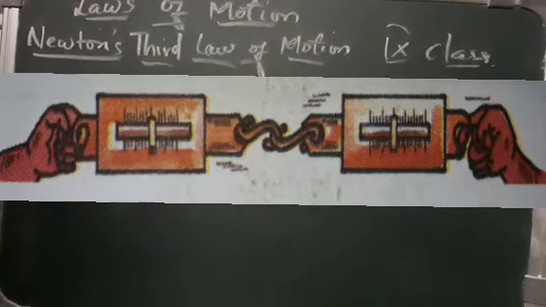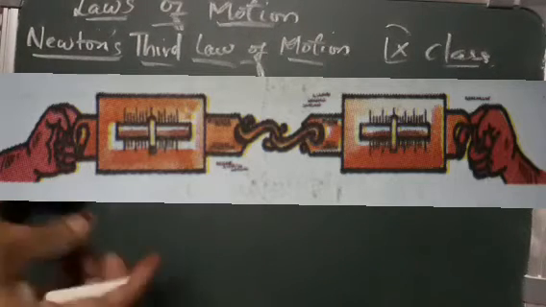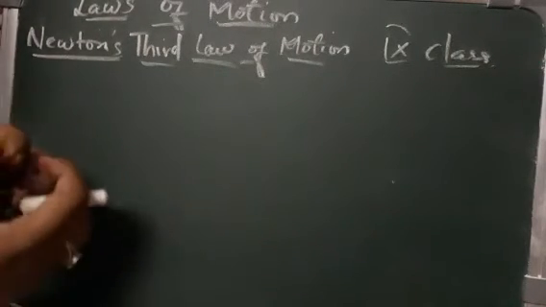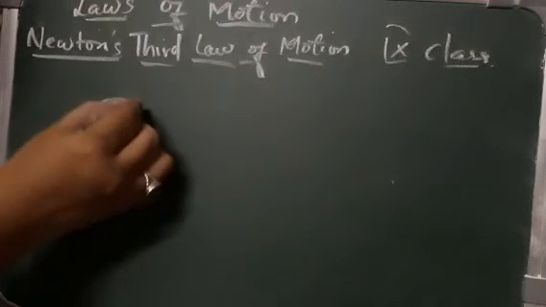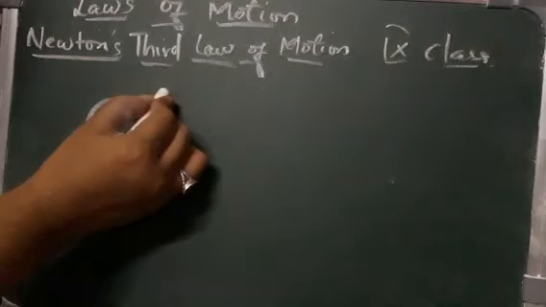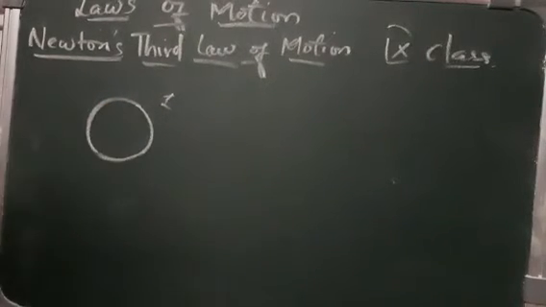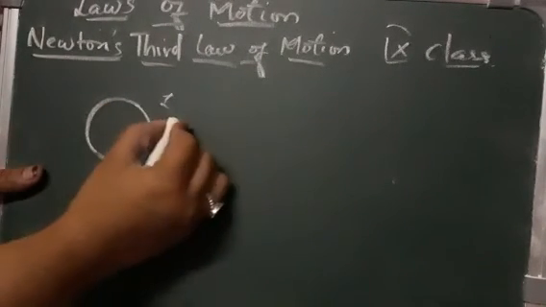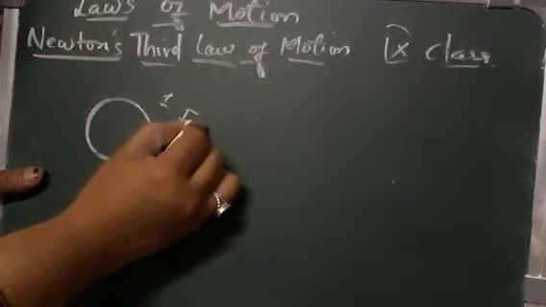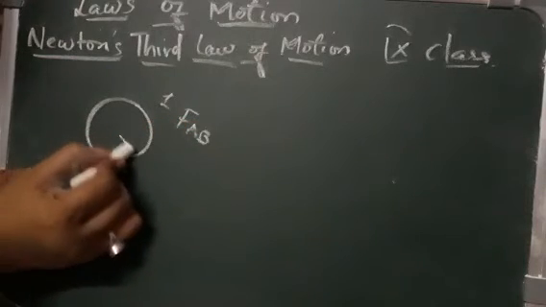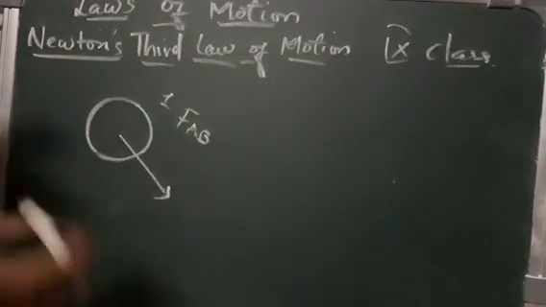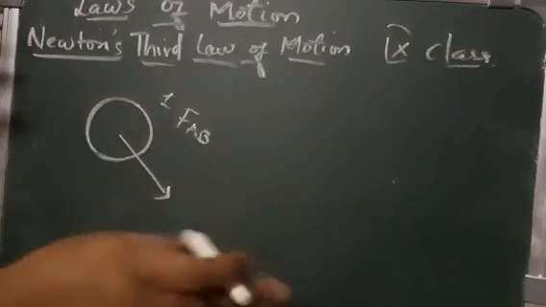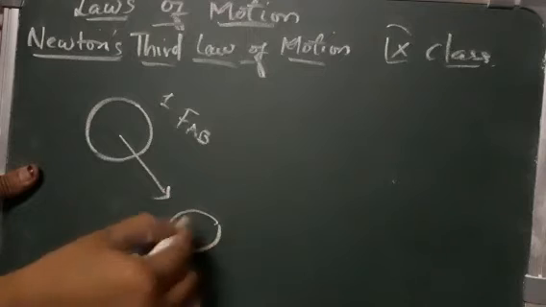That is, if two objects interact, then the force exerted by one body on the second body is FAB. Whatever force is applied is exerted on the second body.